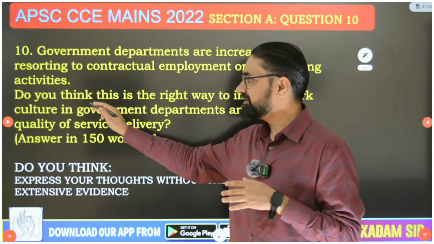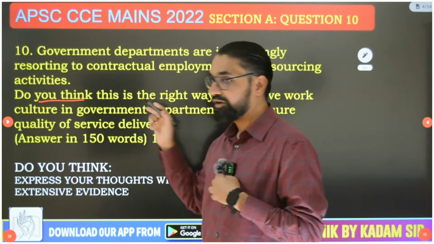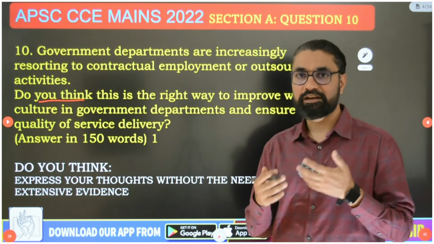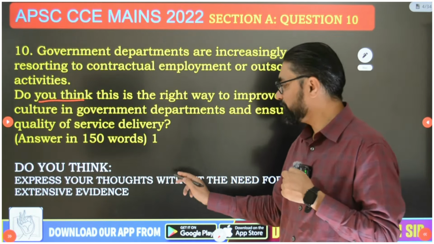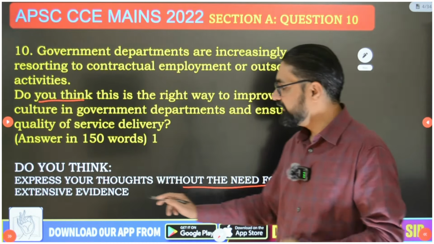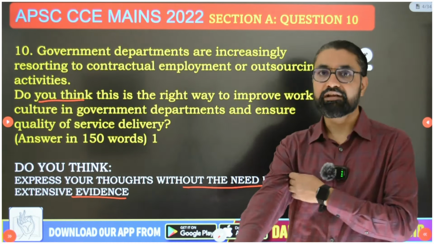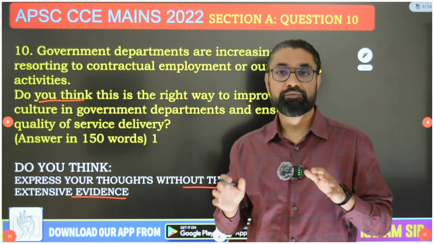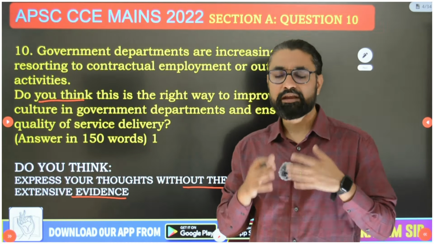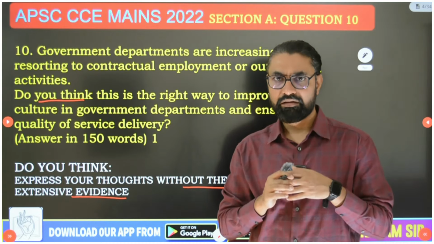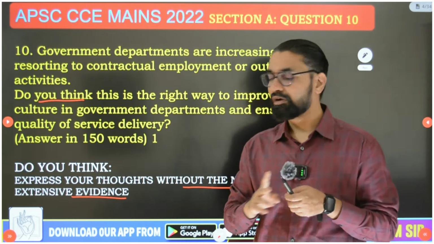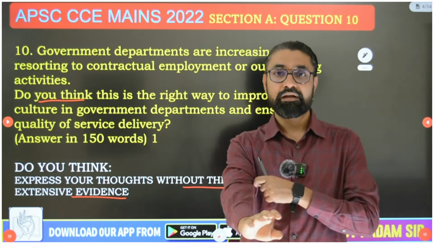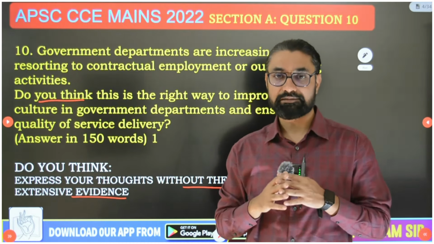Here the suffix is "do you think", and whenever the suffix is like this, what the examiner expects from you is that you express your thoughts without the need for extensive evidence. You don't have to provide strong evidence for whatever argument you are making, but you just have to discuss. You should be able to express what you think, whether it is happening or not happening, and why it is not happening. You just have to give the reasons.